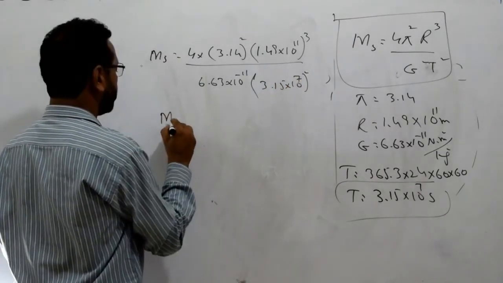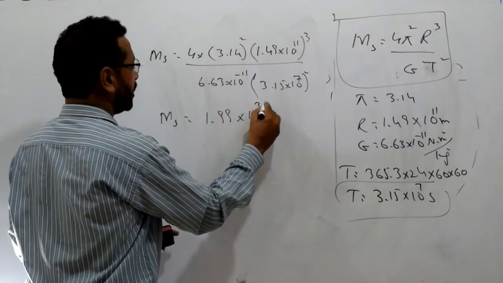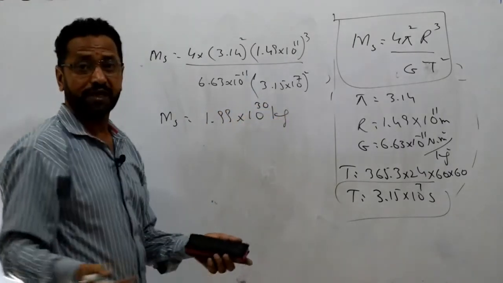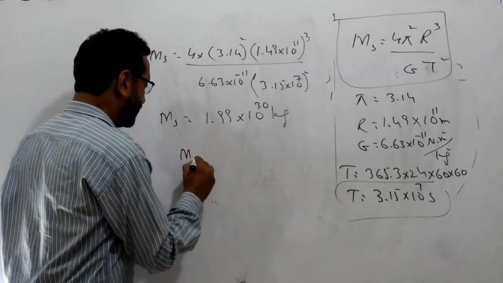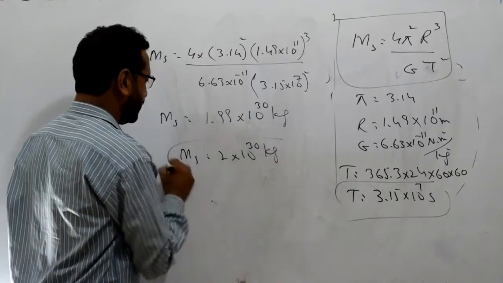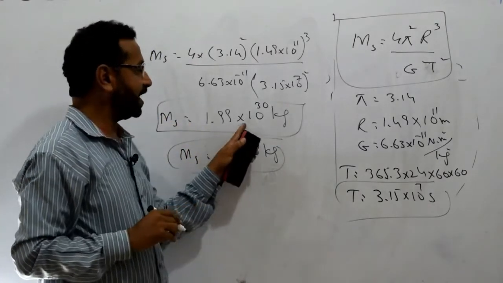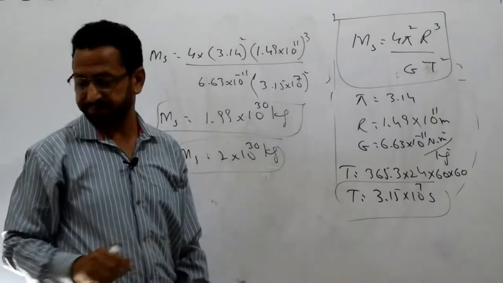When you calculate, it comes out to 1.99 into 10 power 30 kg. In some numericals we use M_s equal to 2 into 10 power 30 kg as well, but the actual mass of the sun is 1.99 into 10 power 30 kg.